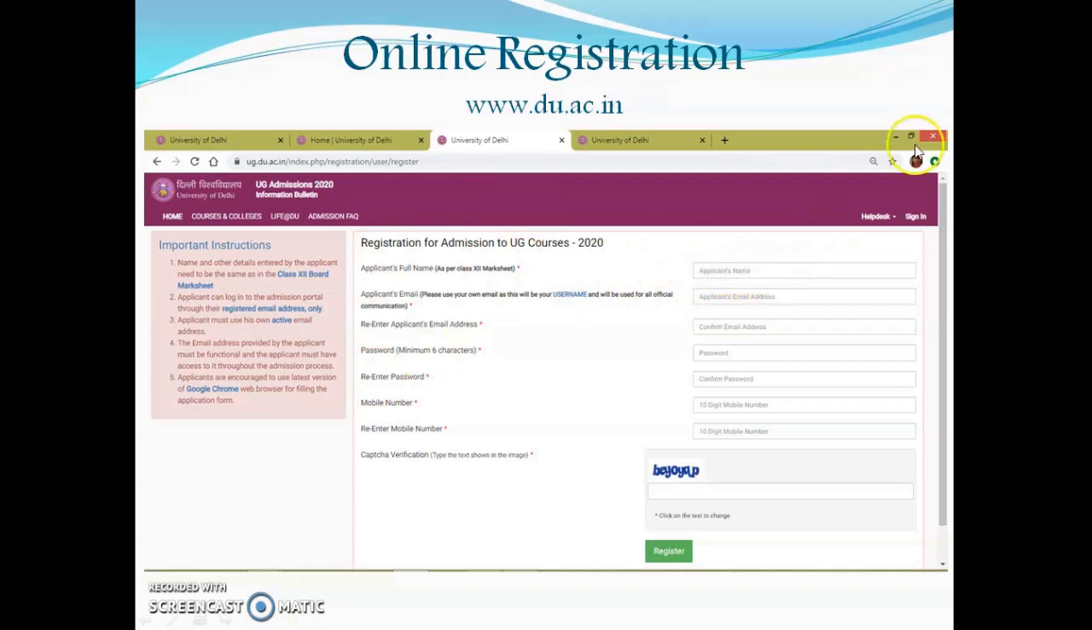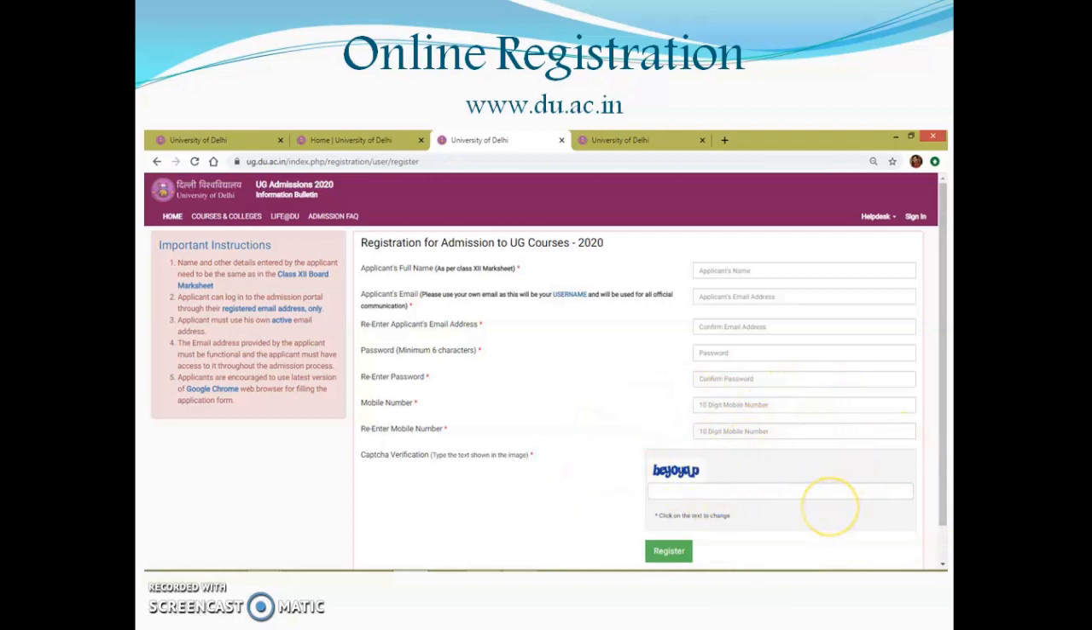So just put your name in the first column, your email ID. If you do not have an email ID, please create one. Re-enter your email ID in the third column. Then you have to create a password which has to be minimum 6 characters. This password need not be the same password which you have for your email. It can be an altogether different password. Then re-enter the password. Then add your mobile number.